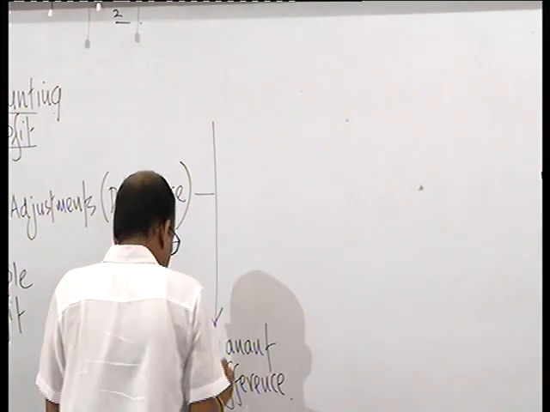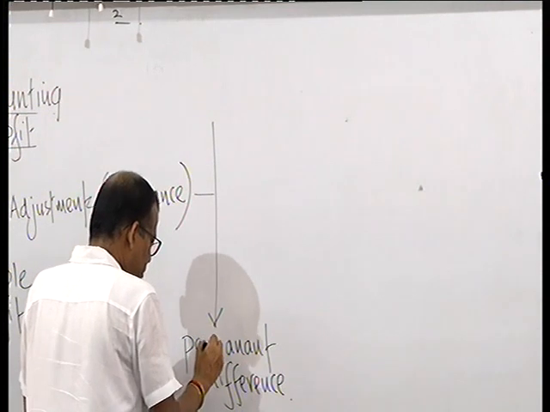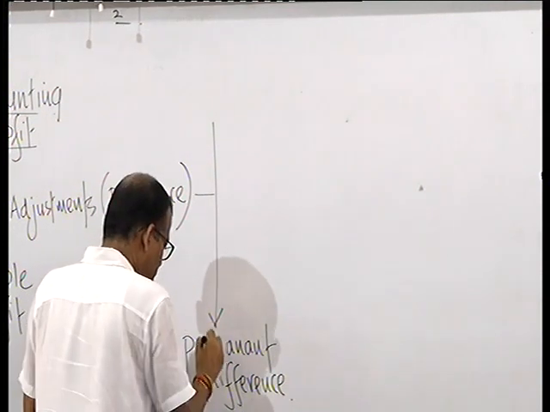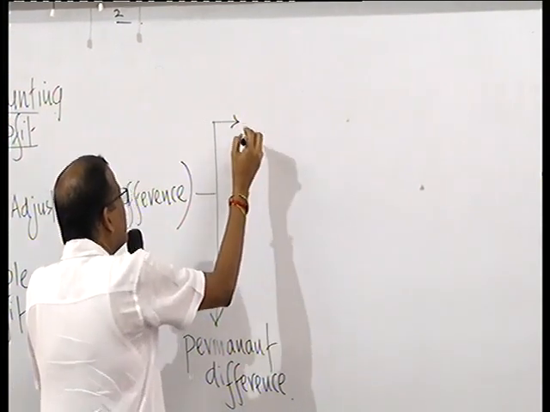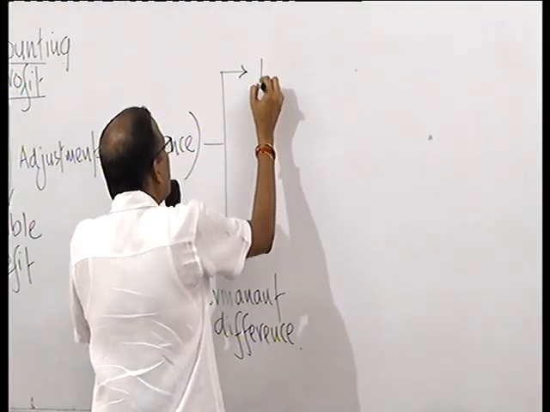But as opposed to that, what you can see from the other side is temporary difference.